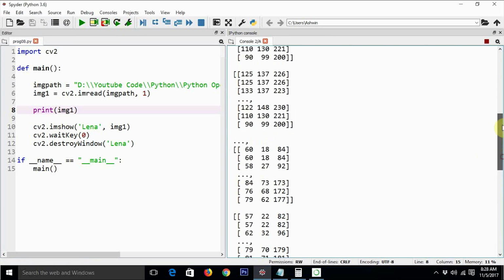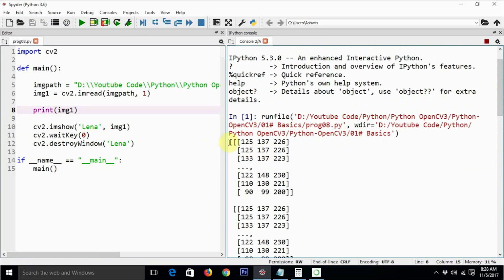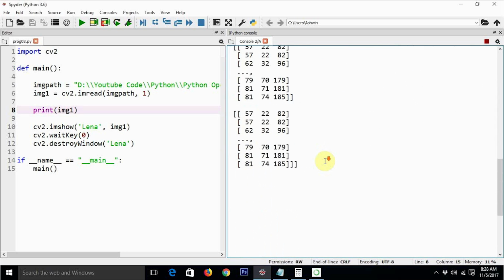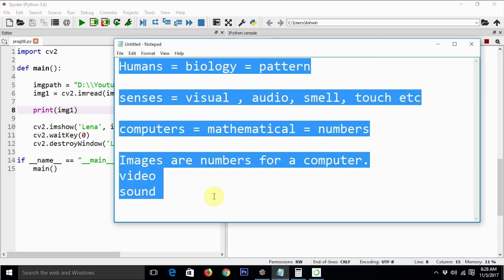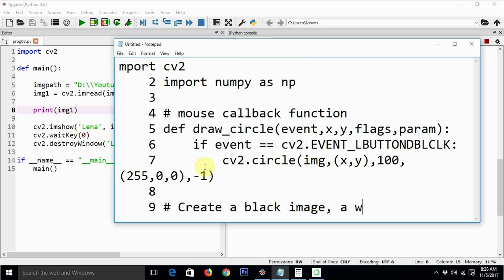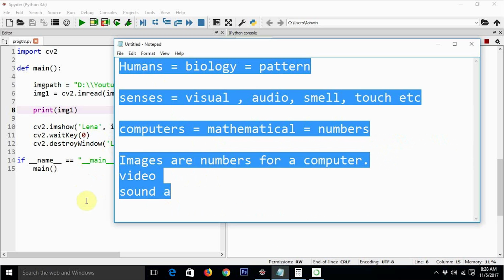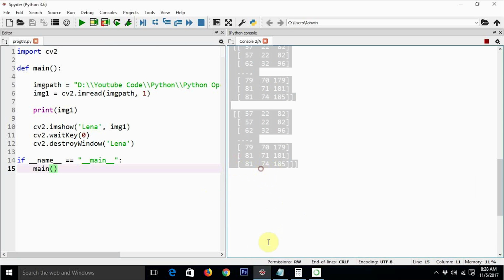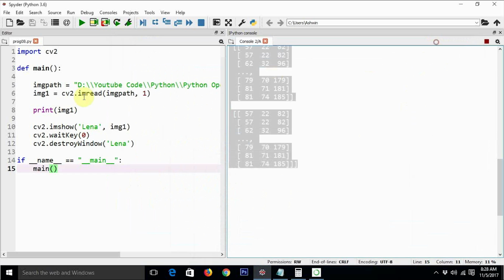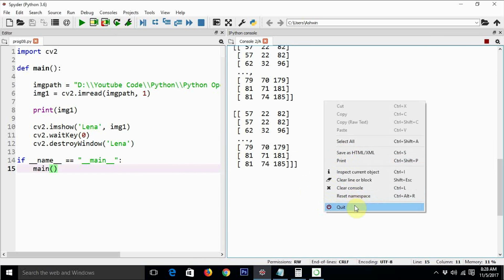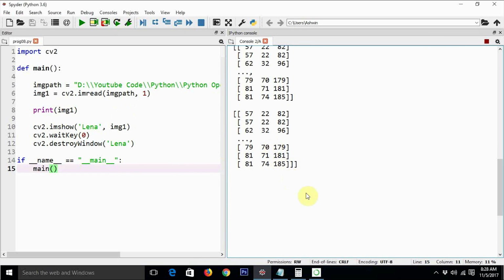Okay, so this is the value which is stored in the variable img1. Now let's copy this data and paste it in Notepad so that we can refer to it for our understanding later. So the same way, now this is the data, right?